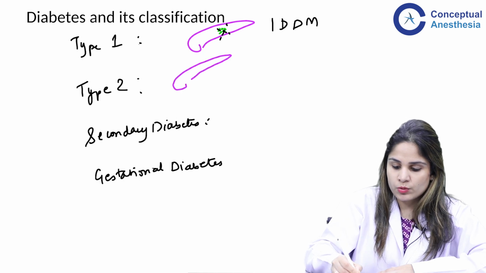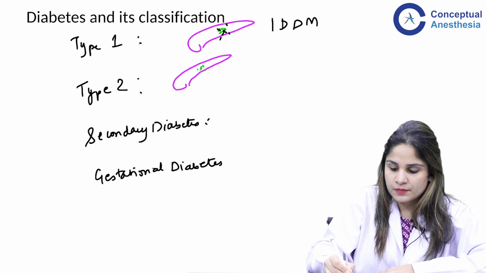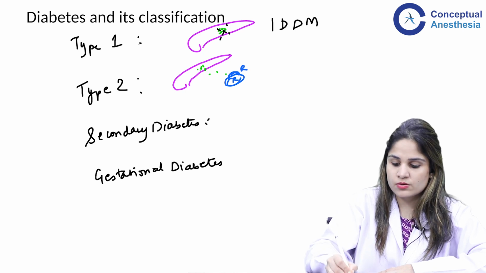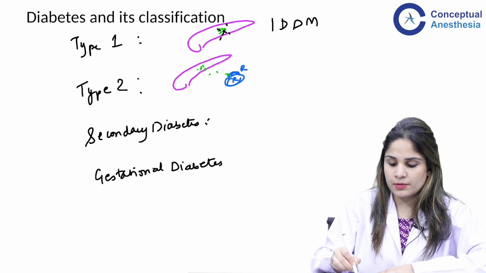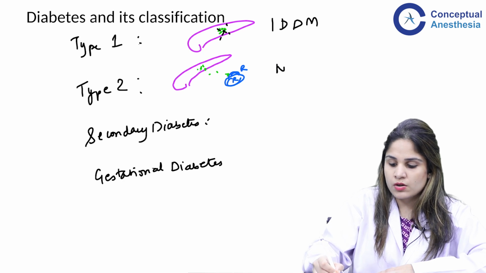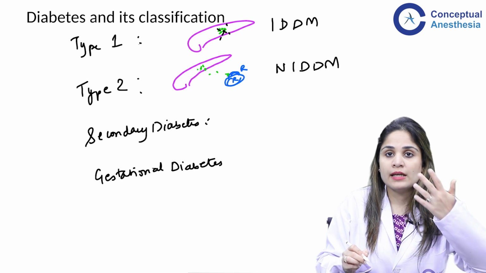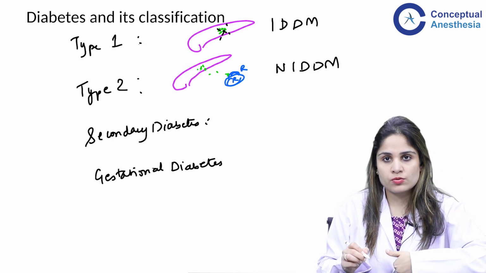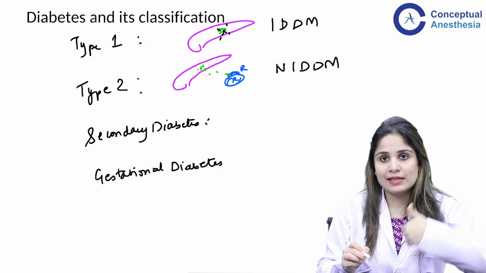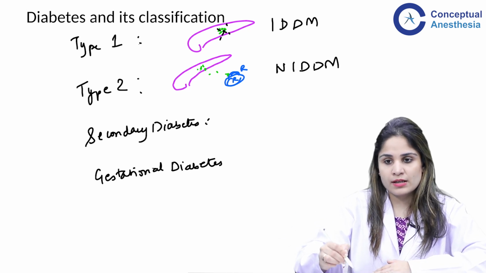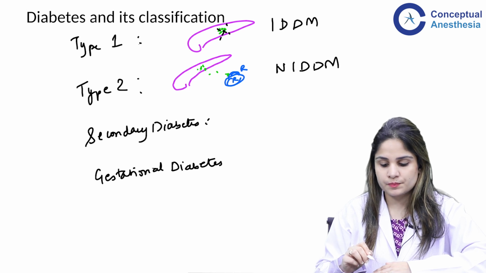What happens in type 2 in most of the cases? Beta cells are producing insulin, but the receptors show resistance. So, if the insulin receptors show resistance, this insulin cannot act on the receptor. So, this is called non-insulin dependent diabetes mellitus. Here we try to improve the peripheral resistance to insulin, reduce the resistance, increase the sensitivity, and the other thing to do is to increase the insulin level so that it acts on these receptors.